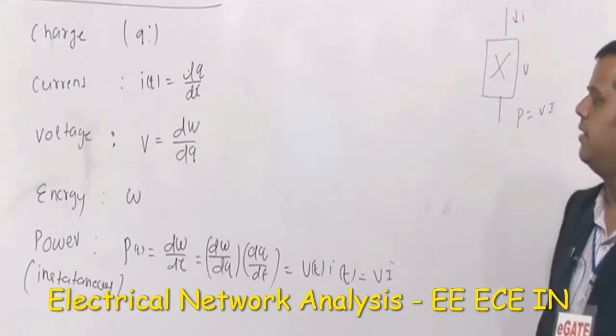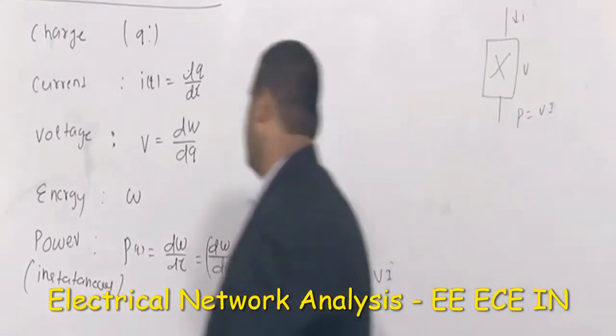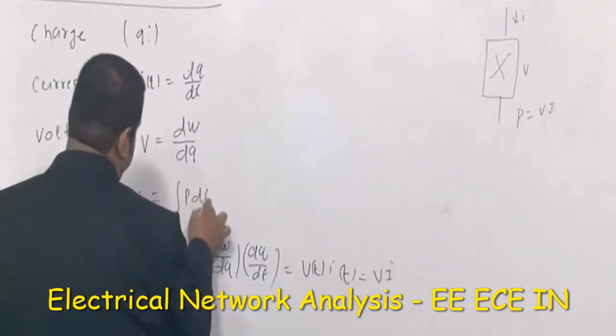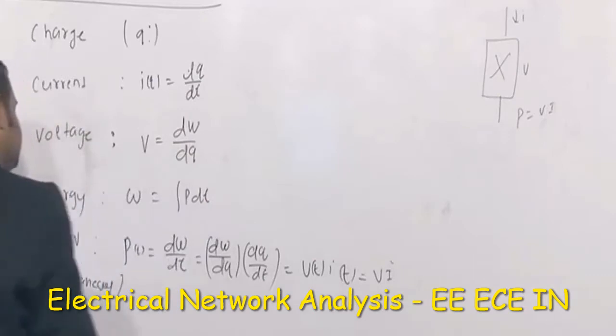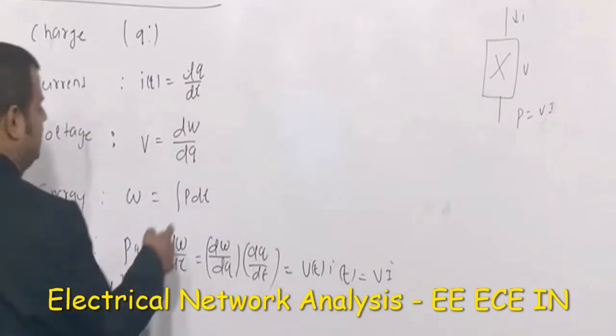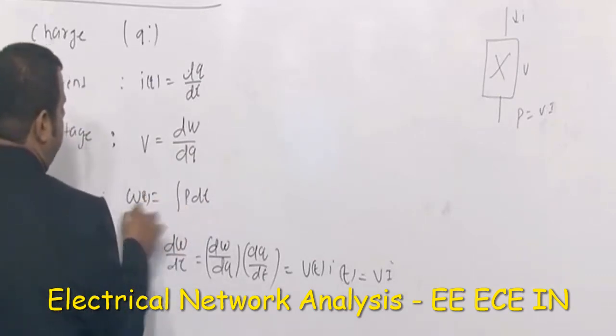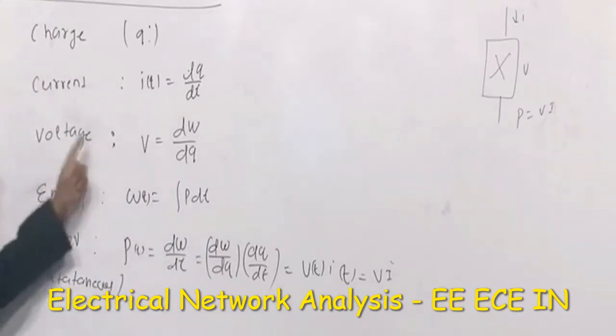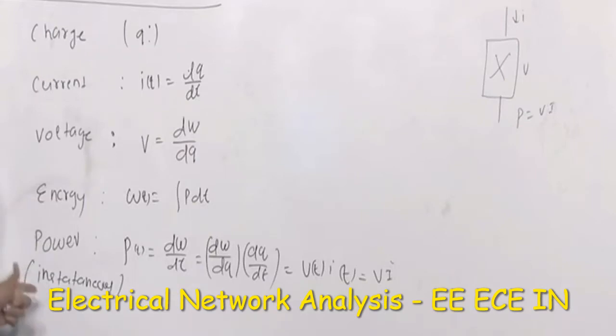If this is the power relation, then the energy we can define in terms of power is the integral of P dt. So this is the energy relation. If power is time varying, this will also be time varying: W(t) equals the integral of P dt. This is also known as instantaneous energy, because these are all functions of time.